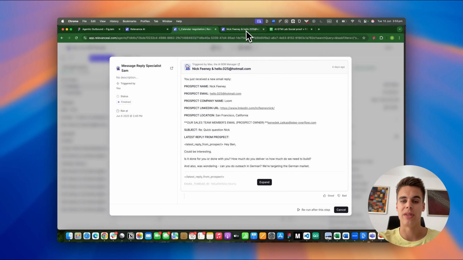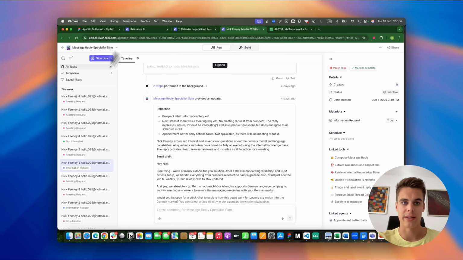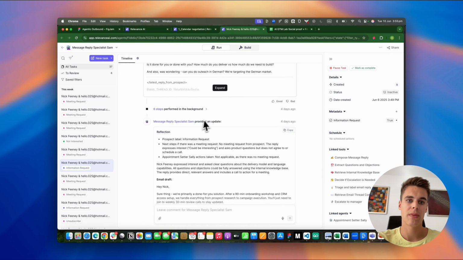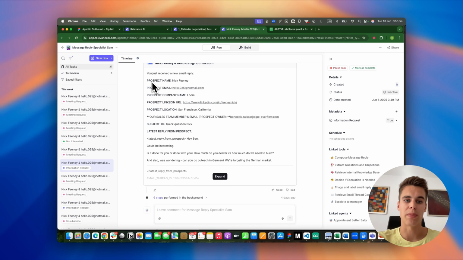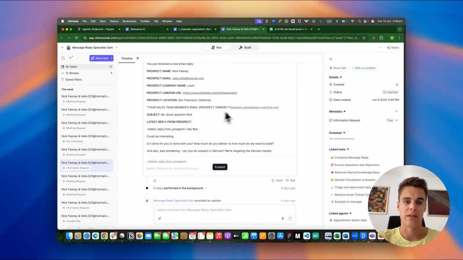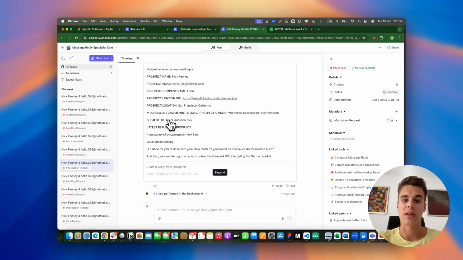I prefer the agent's view in a separate tab because here we can see all the tags and the labels that the agent gave to the different tasks. In this case, the message reply specialist was triggered by the manager agent, as you can see. We know the prospect's name, email, the company name, the LinkedIn URL, and the sales team member's email from which the original outbound emails went out, the subject line, and the latest reply from the prospect.